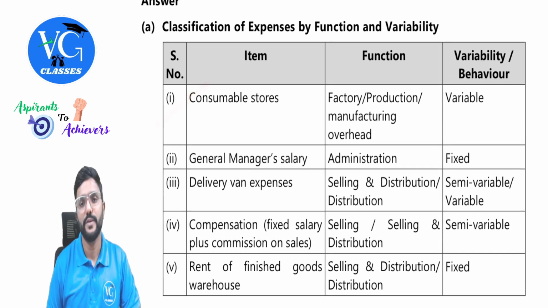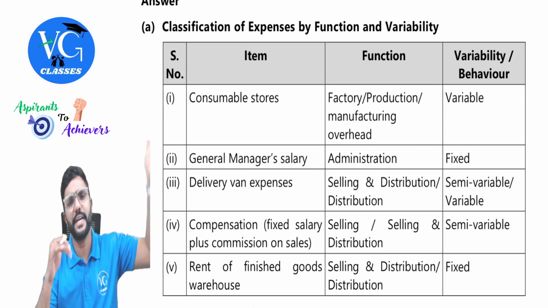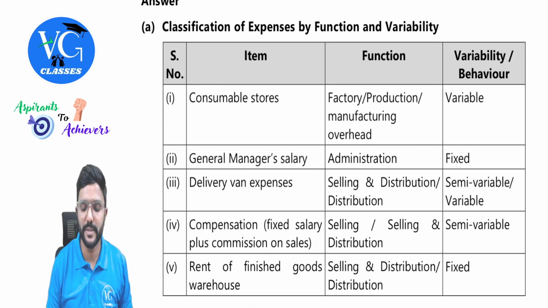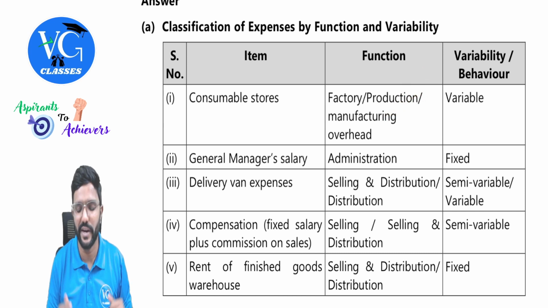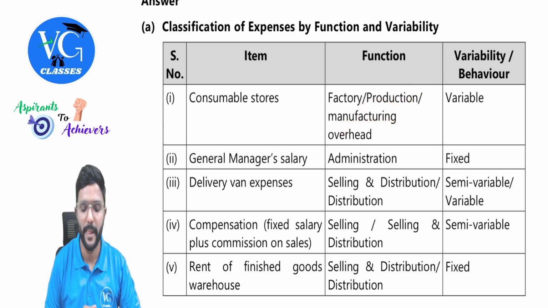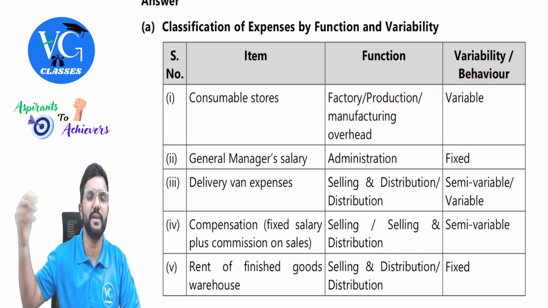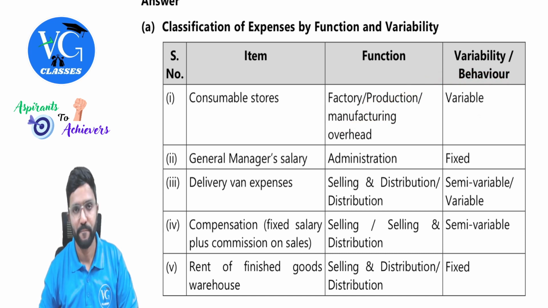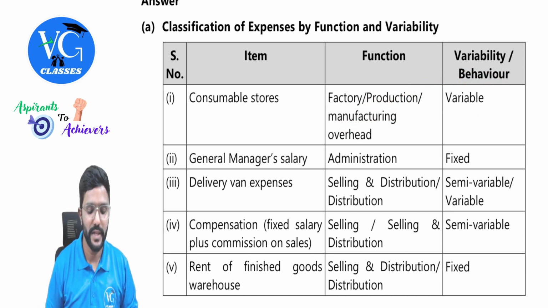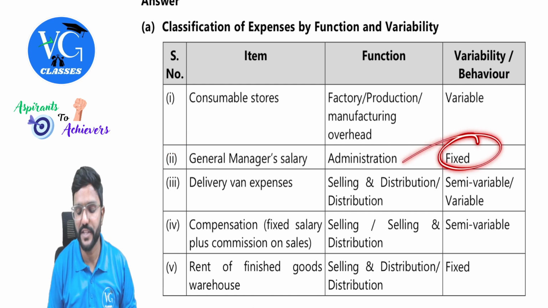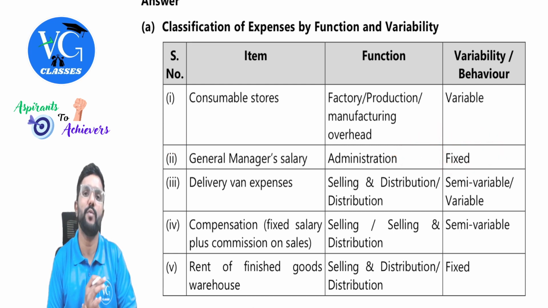Consumable stores, guys. By function, it will come under factory overheads. Factory overhead is also called production or manufacturing overhead. Any one you can write; you need not write all three in the exam. And it will be variable in nature because it will vary with the number of units produced. Got it? Then general management salary, normally it will be fixed and it will come under administrative overhead.